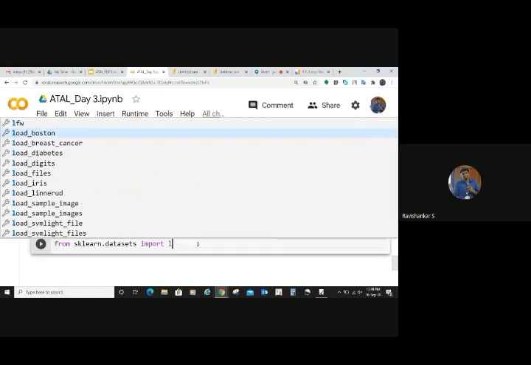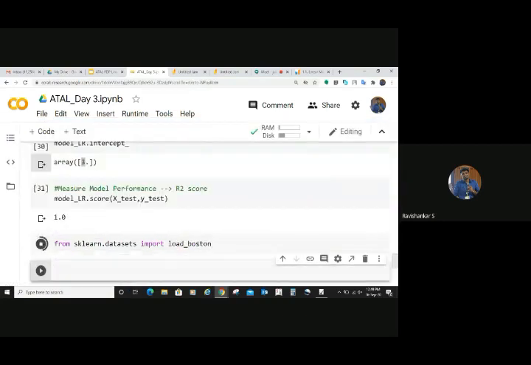Here, this is used for regression problem, Boston house price prediction problem, and this one is used for cancer prediction, which is a classification problem, and diabetes prediction problem. This is again classification problem. You find out the digit classification using this. Iris is again used for classification problem, and wine is again used for classification problem. You have a lot of other things. Whatever I know, I have explained. So you need to import this, then only you can use that.